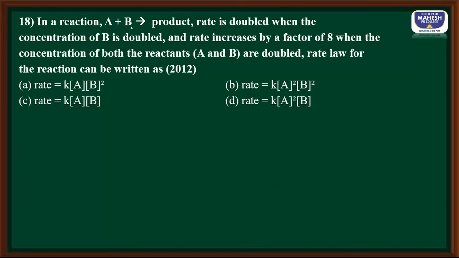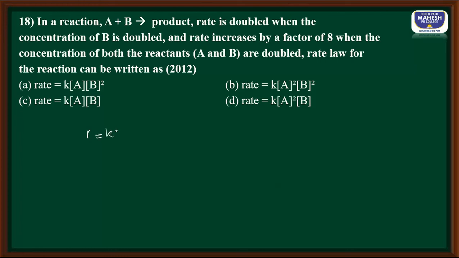Next question. In a reaction A plus B to give the product, the rate doubled when the concentration of B doubled, and the rate increases by a factor of 8 when the concentration of both A and B are doubled. We have to find out the rate law. So let us write the rate law.